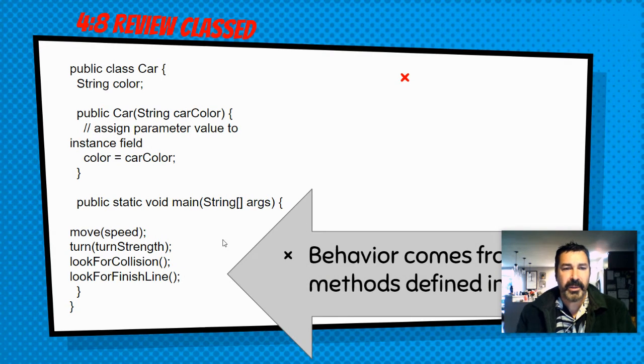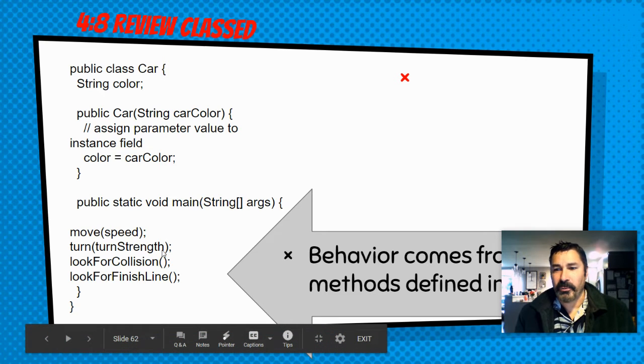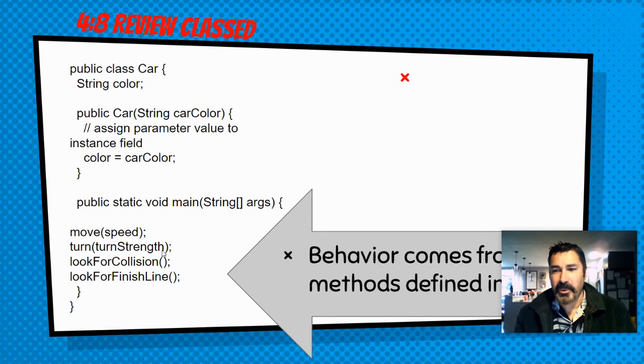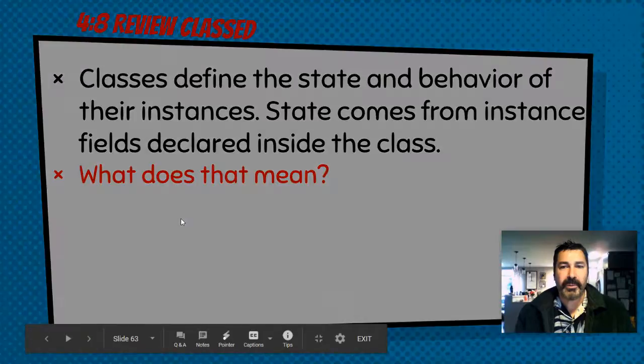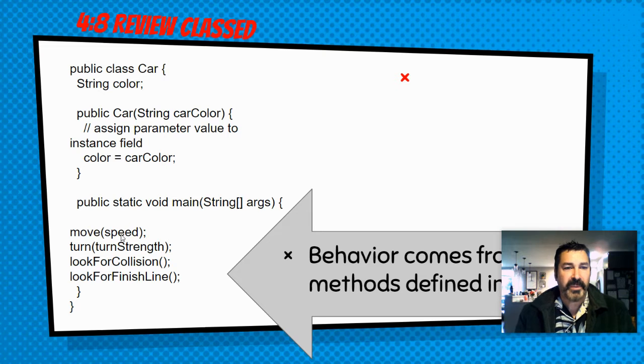Okay, if you didn't get it, what it means is you have this thing called public static void main string args. You have the main method, and you're going to define a bunch of methods. This is actually not done perfectly. I understand for people who know what they're doing that I'm going a little simplified here, but anyway, let's just keep going. So you have all these methods here that define the behavior. When you have your car, it's going to move at a particular speed.